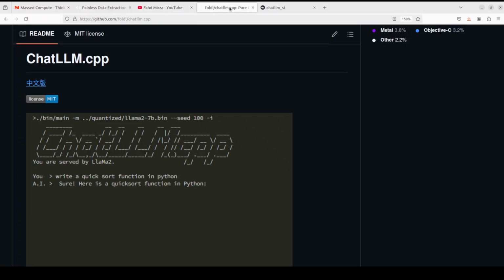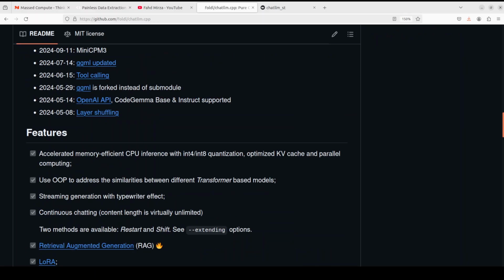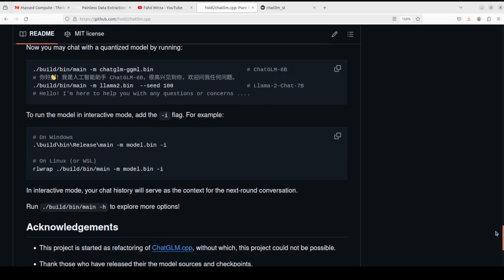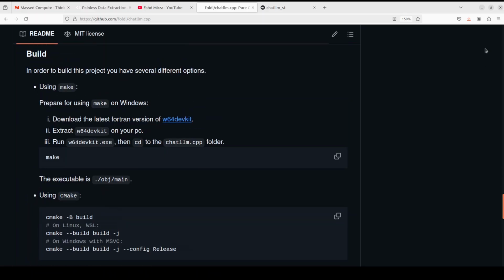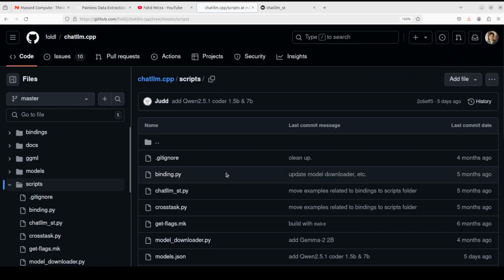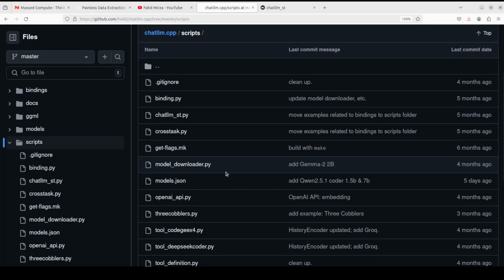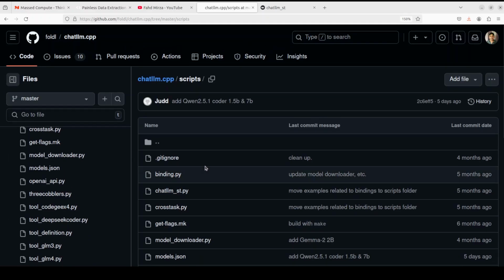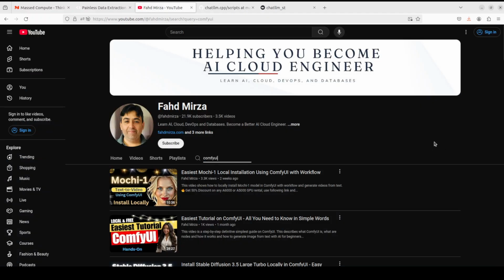One thing I forgot to mention, or I'm not sure if I mentioned, is that if you scroll down to their repo, they also provide you a script to convert it. So I don't have it. Sorry, let me go up. So go to scripts. And then if there is any model you want to convert, you can use their convert script, which should be here somewhere, which you can check out. So, and it's fairly easy. You just do convert.py, provide the script, and it converts the model for you in the GGML. But you would need a very good system for that. It takes a bit of time too. Anyway, that is a topic for another video if you are struggling.